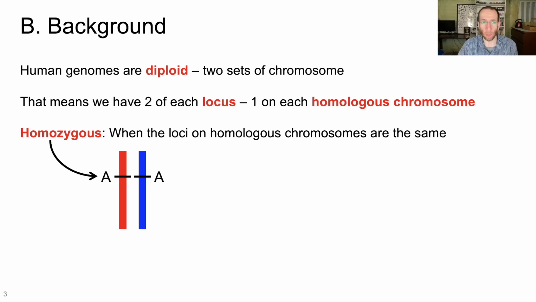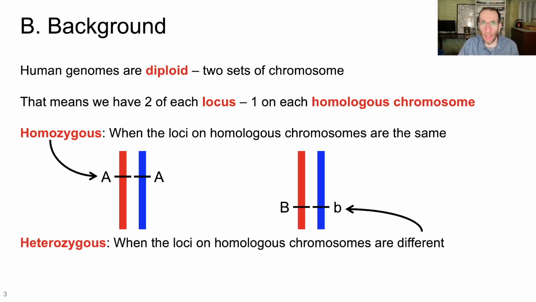The opposite of homozygous is heterozygous. That's when two loci on homologous chromosomes are different from each other. So for gene B or region B or whatever this is, you got the capital letter version from mom and the lowercase letter version from dad. That means for this region, these homologous chromosomes are heterozygous. They have different sequences at that site.